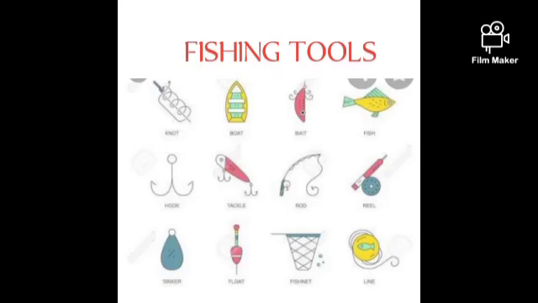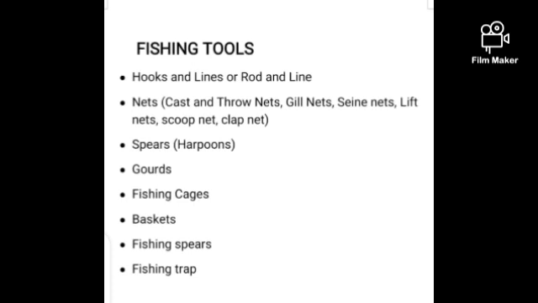And here you can see some pictures of our fishing tools. We have the boats, we have the bait, we have the hook, we have line, we have rod, we have sinkers, we have nets. Hook and line, that's the locally used fishing tools, the ancient ones. It has been in existence for decades. We have the baits, we have sinkers.